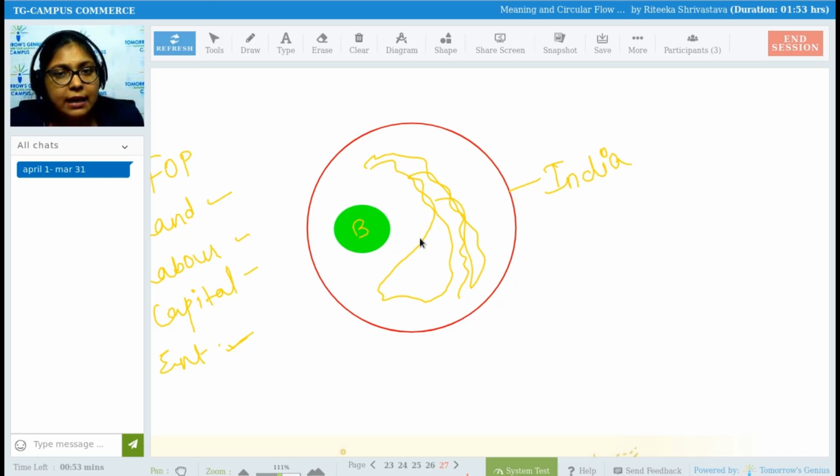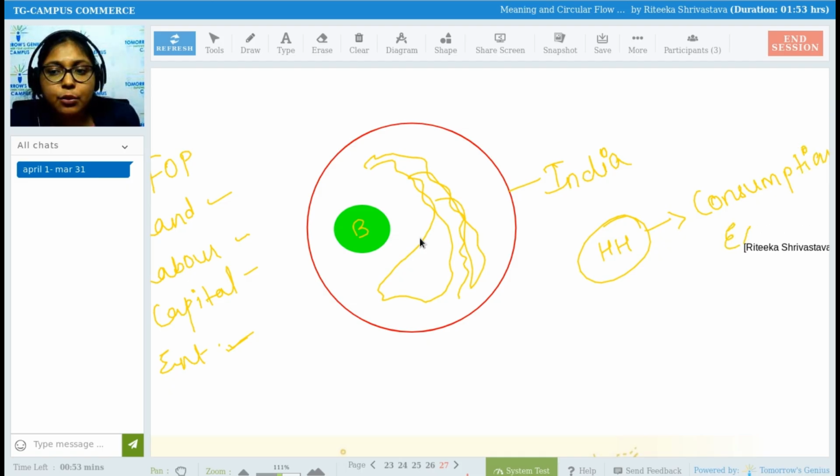So basically, when you are starting the business, all the factors of production which are going to be required are coming from outside the business, outside the organization. So that is why we are termed as households, and these households are going to do the consumption expenditure, who are going to consume the goods and services in the economy.